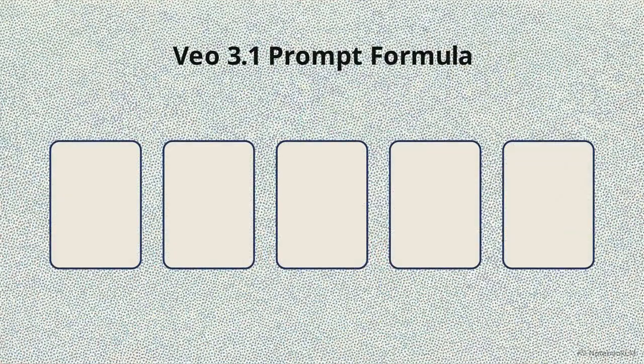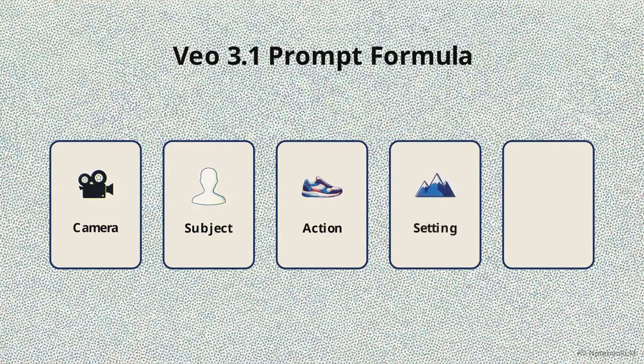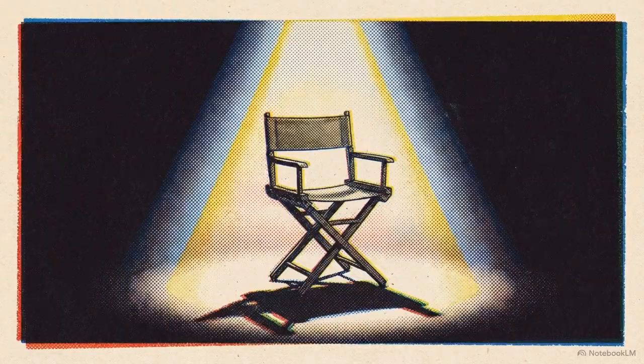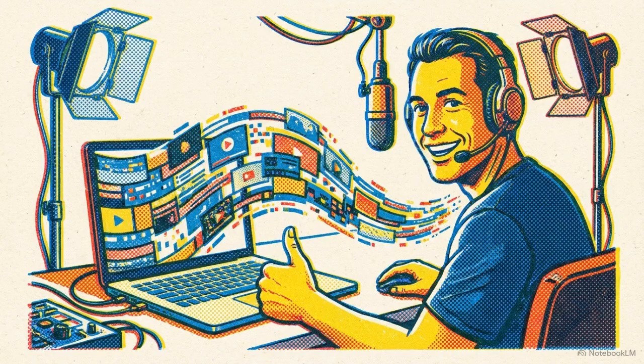To avoid generic outputs, you must follow this 5-part blueprint, explicitly defining the camera, subject, action, setting, and audio for every single generation. Simple, short text prompts will likely fail. You have to learn the cinematography language the model was trained on to control the final frame. Solo creators successfully avoid high API fees and complex enterprise legal risks, but they only do so by taking on the heavy burden of technical literacy.